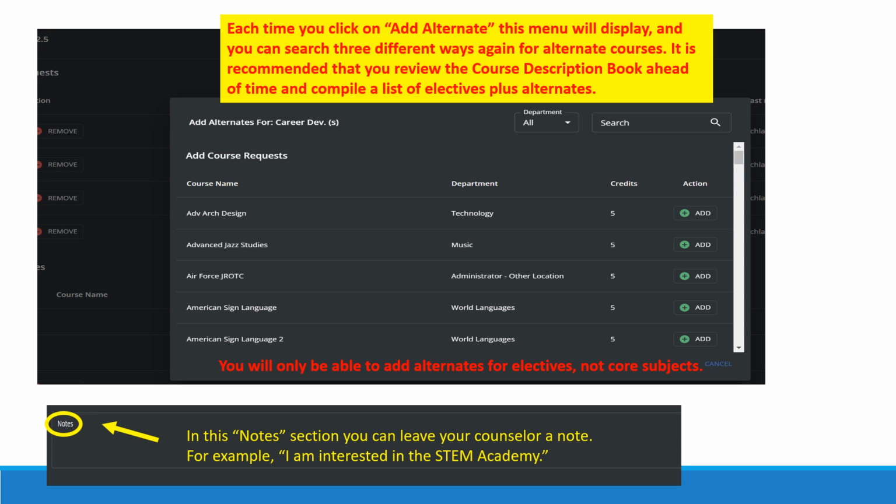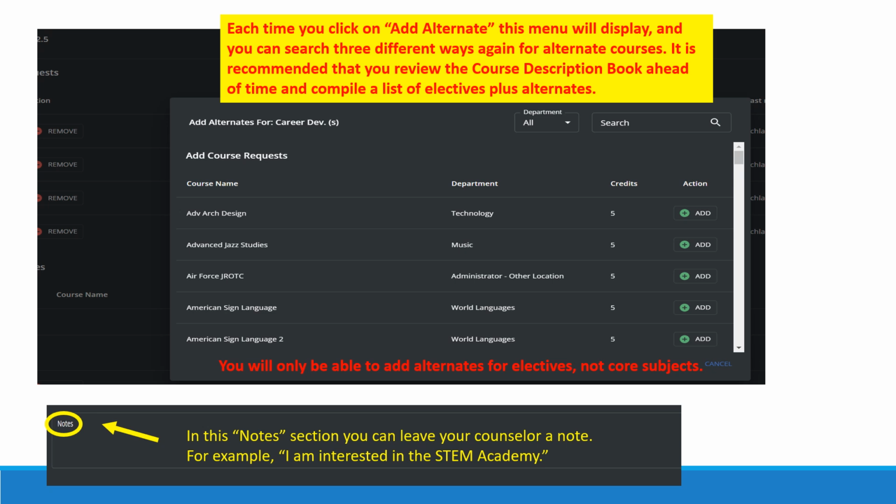Each time you click on Add Alternate, this menu will display, and again, as stated in the last slide, you will have 3 different ways to add alternate classes. It is strongly recommended that you review the course description book ahead of time and make a list of the electives and alternates that you're interested in taking before you sit down in Oncourse Connect.